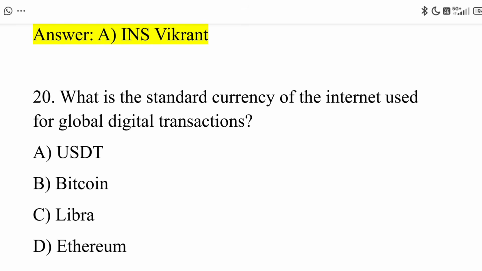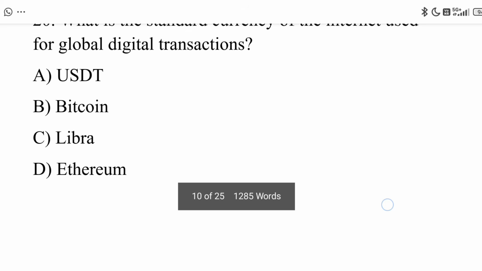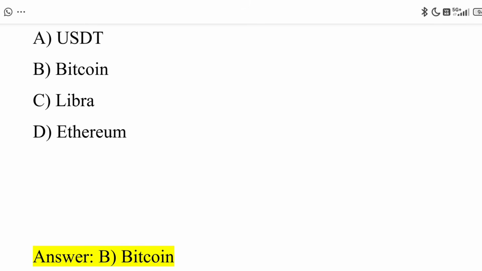Next, 20th question. What is the standard currency of the internet used for global digital transactions? Option A, USDT. Option B, Bitcoin. Option C, Libra. Option D, Ethereum. And the correct answer is option B, Bitcoin.